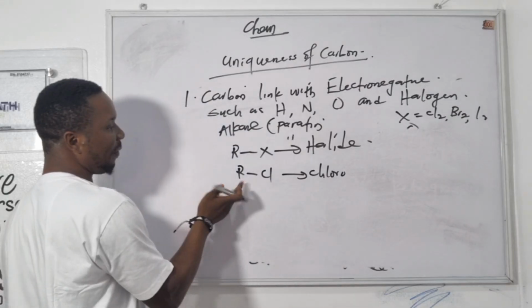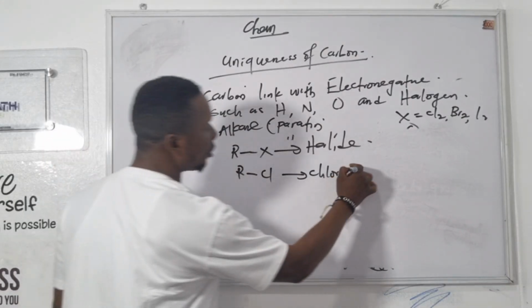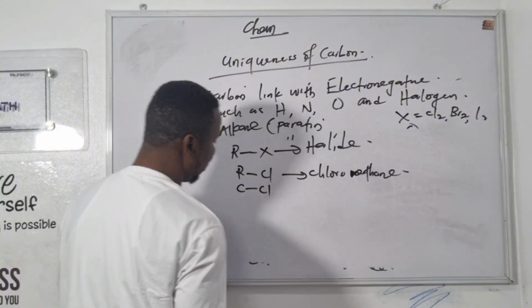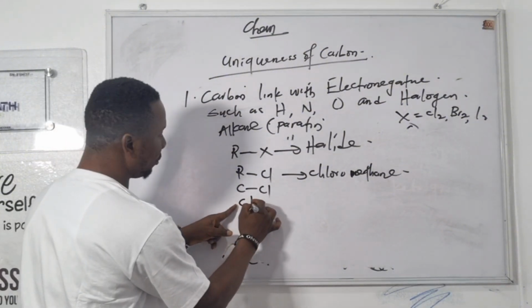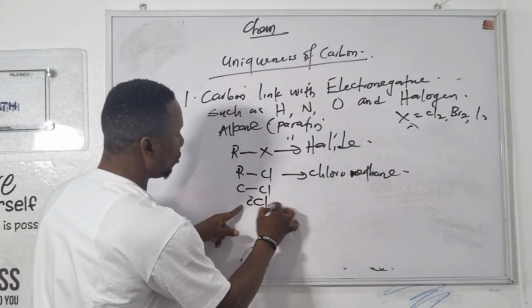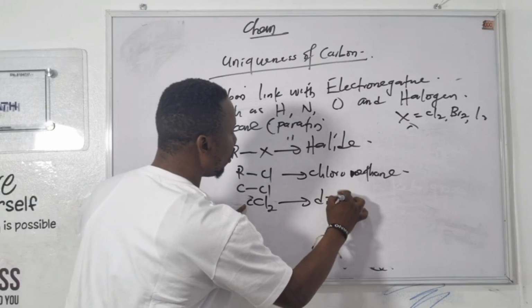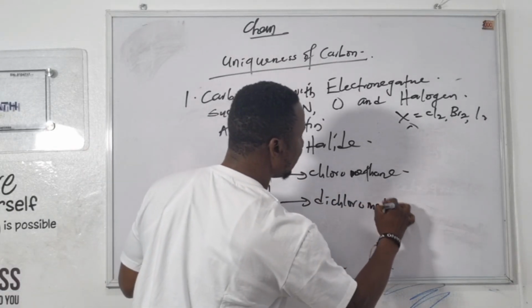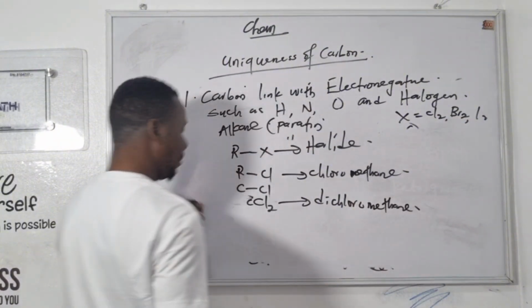Chloro depends on the number of carbon. If it is one carbon, it is chloromethane. If it links with two chlorines, CCl2, it will be dichloromethane. They are the halides.